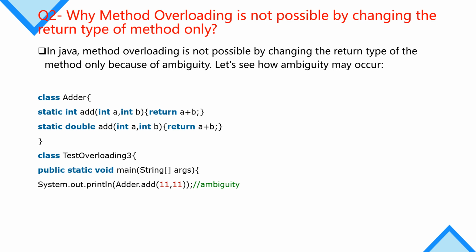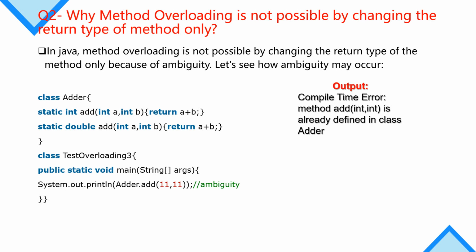The name is similar, and both the type and the number of arguments are similar, so the compiler becomes confused which method to call. It creates ambiguity and the output results in a compile time error with the message that method add is already defined in class Adder.